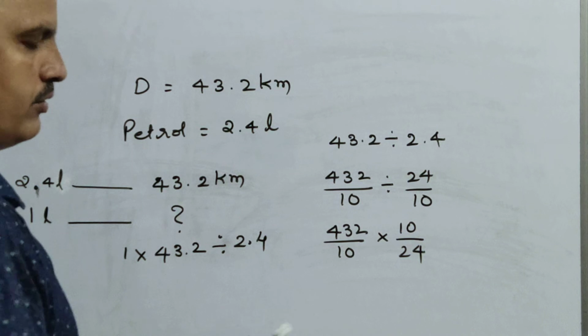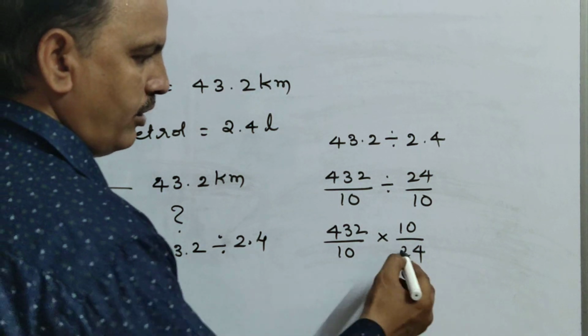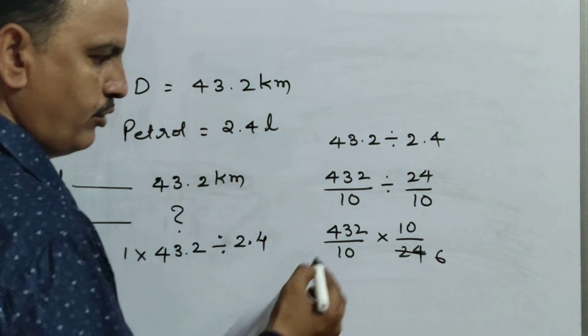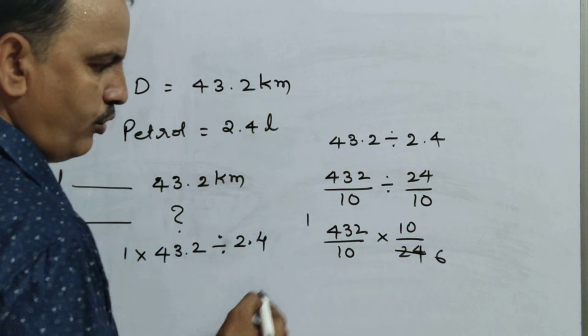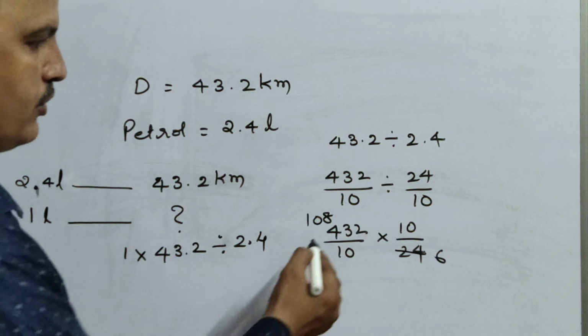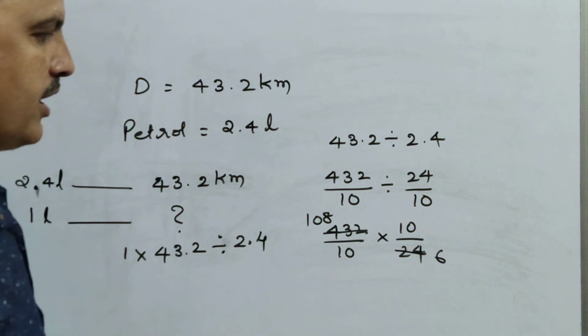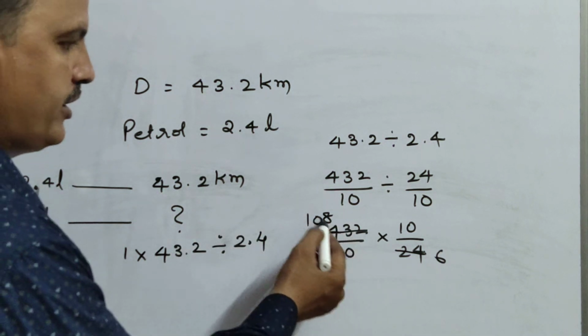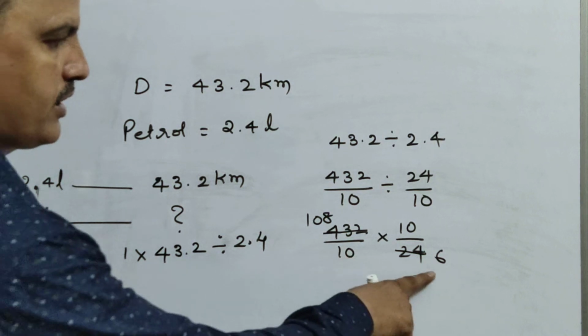Now you can go with the 4 table. 4 6s are 24, 4 1s are 4, 4 zeros are 0, so 108. 4 108s are 432. 4 8s are 32, 4 1s are 4, 4 6s are 24.